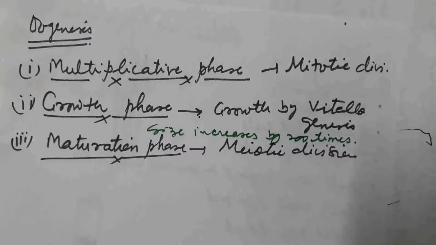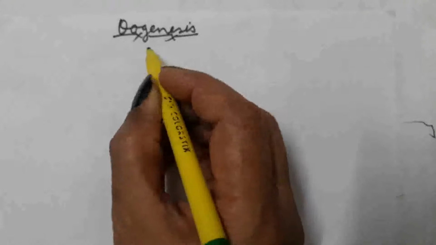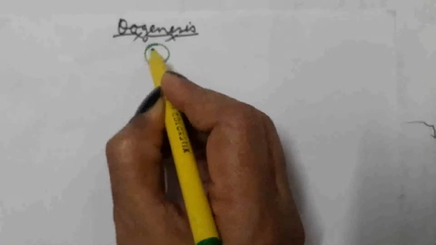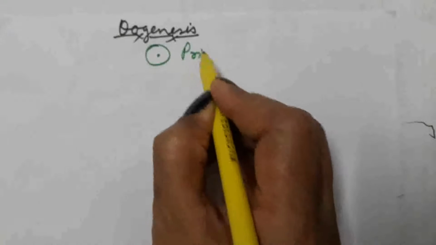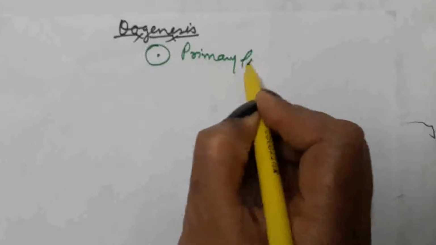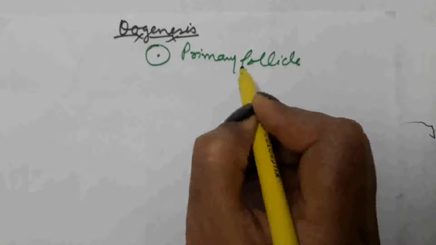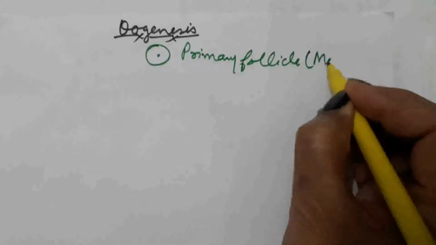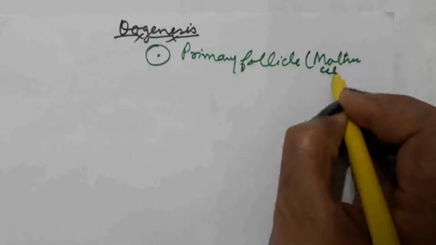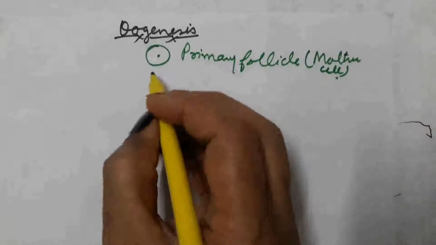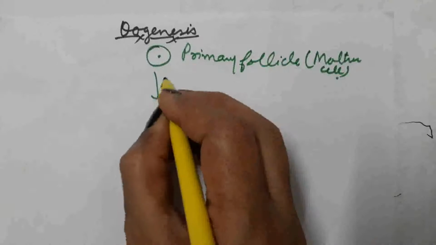How does the process of oogenesis take place in case of human female? The process starts with the primary follicle. These are the primary follicles. Actually these are the mother cells, in which mitotic division takes place.